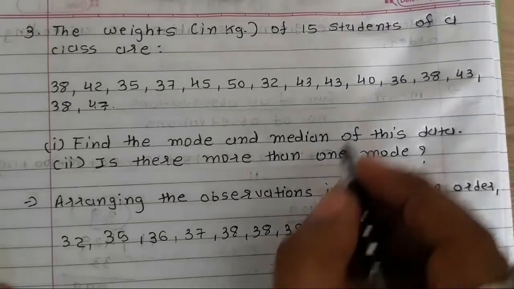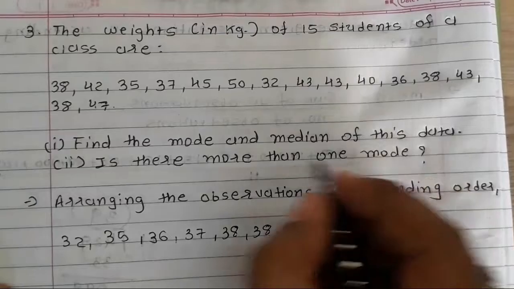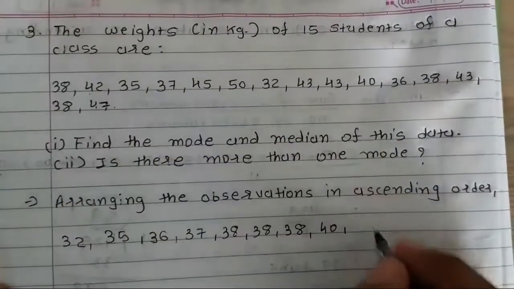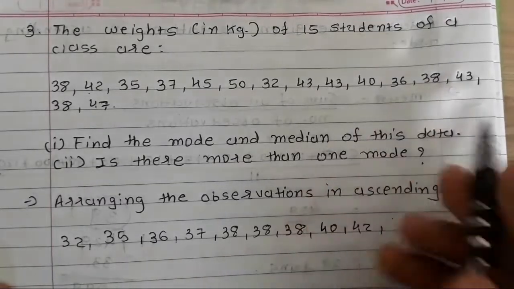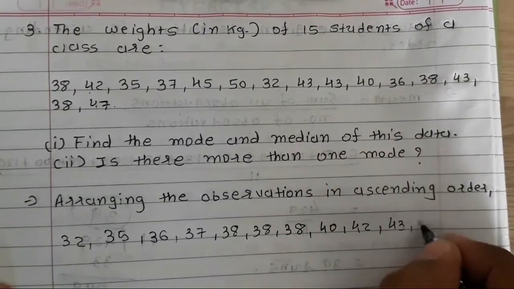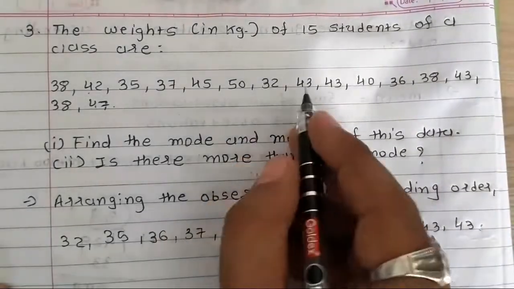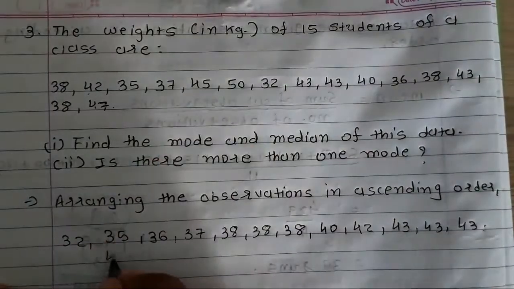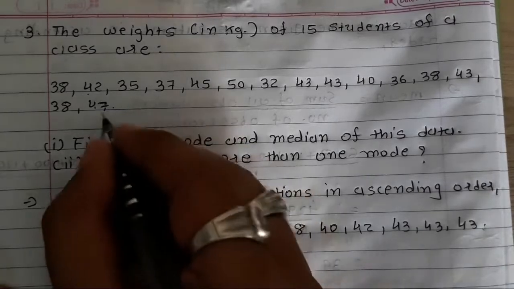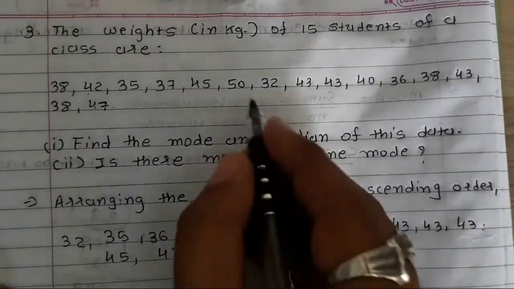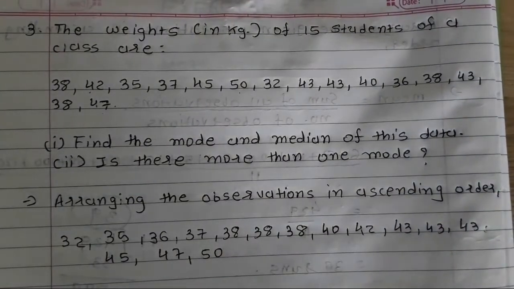Now the next one, 39 is not there, 40. After that, 41 is not there, 42. After that, 43, 1, 2 and 3, three times. The next one, 44 is not there, 45, next one 47, and last one 50. So we arrange the given data in ascending order.